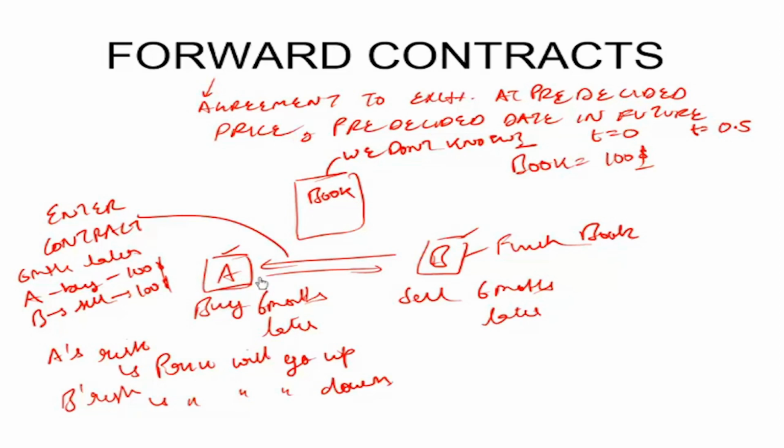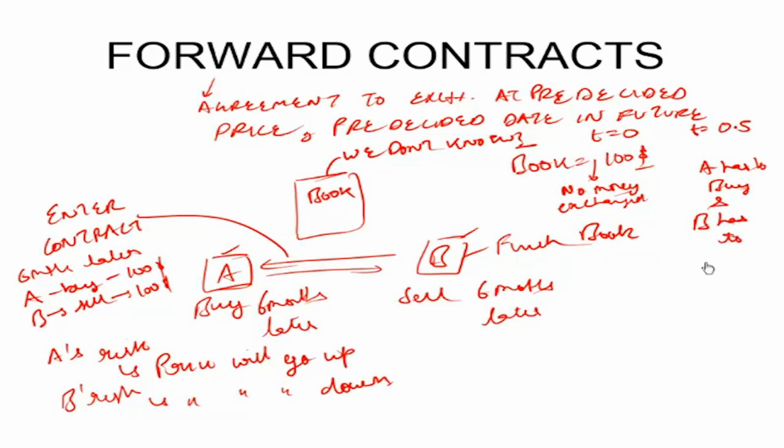This guy will start reading it 6 months later. He will finish the book and that's when he will want to sell. Now please note, at t equal to 0, nothing is exchanged. No money exchanged. At t equal to 0.5, A has to buy and B has to sell.